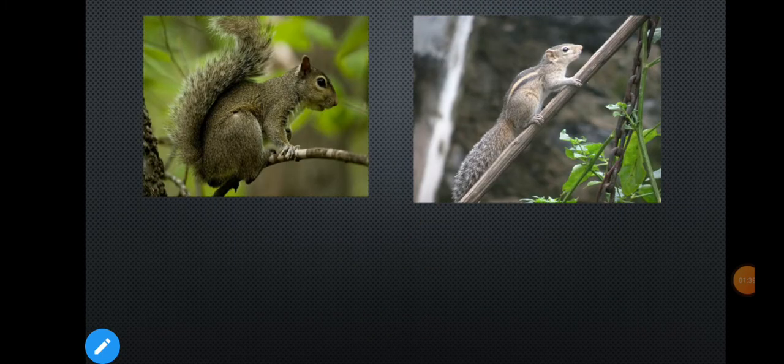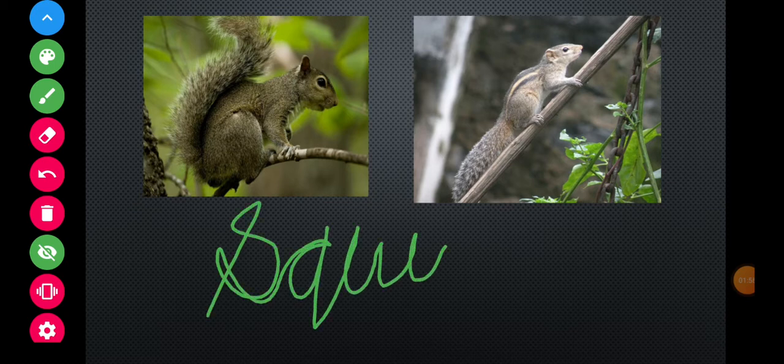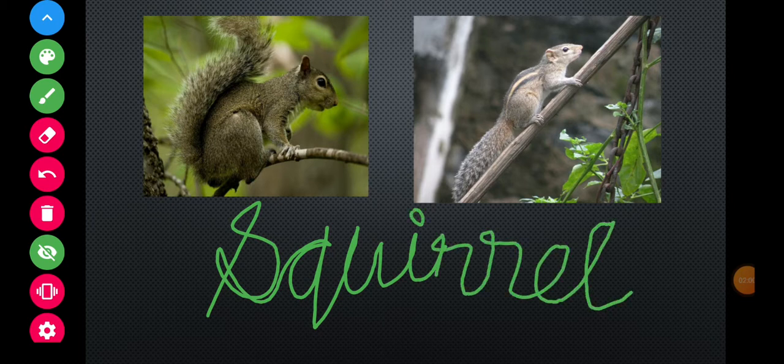Next, children, can you identify this creature? Okay, children, it's a squirrel. Squirrel. What do we say in Hindi, children?